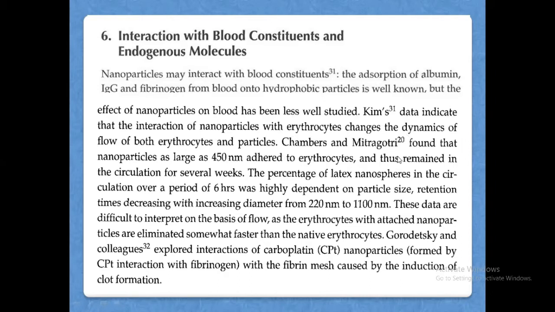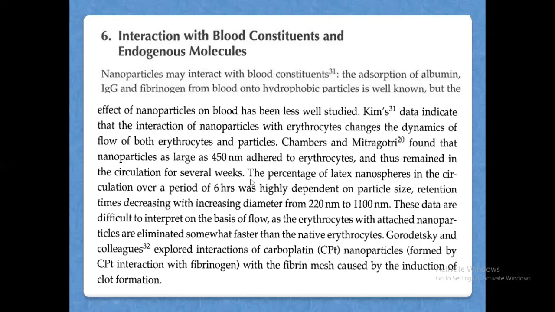Then another group of people found that the nanoparticles as large as 450 nanometer, that is the size of the nanoparticles, so they are large particles with 400 nanometer size, adhere to erythrocytes. That is, they are going to bind with erythrocytes, RBC, and thus remain in the circulation, that is in the blood circulation, for several weeks because they are tightly bound with the erythrocytes.